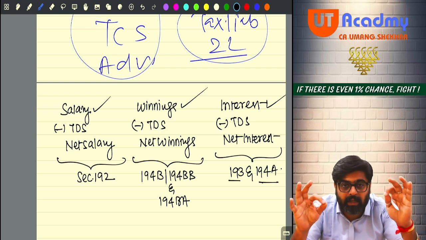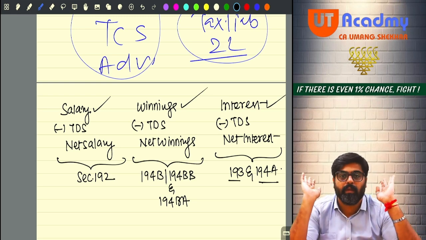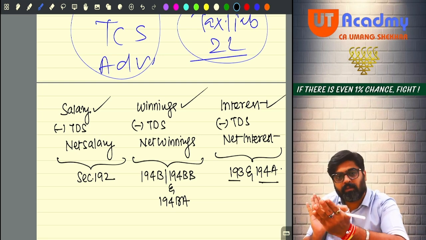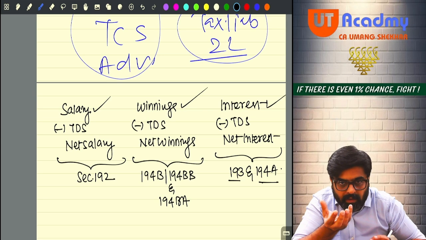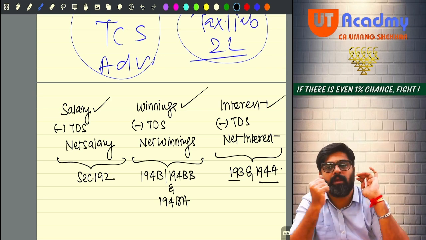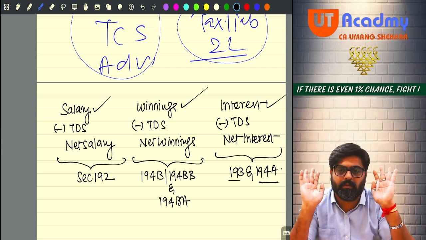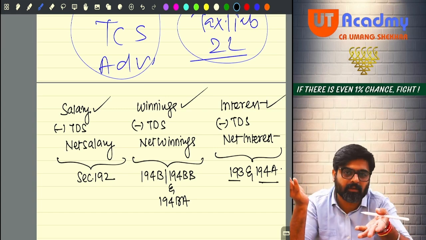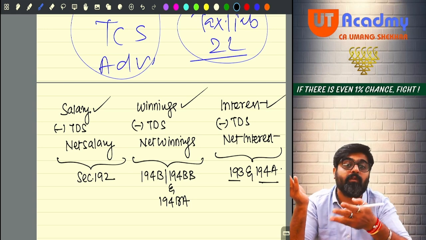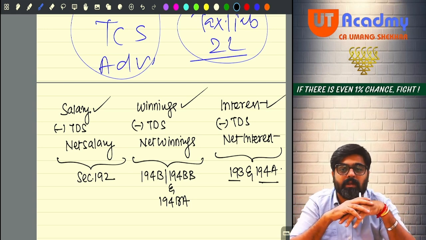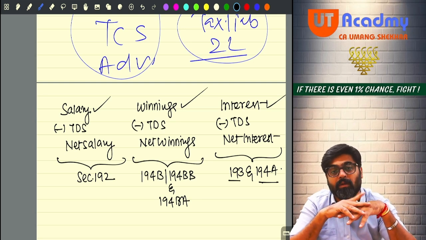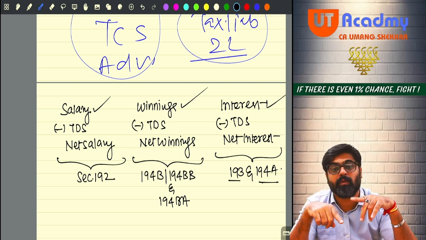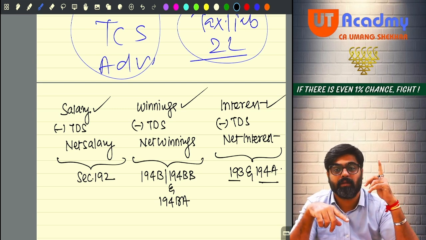Whenever there is a TDS on any amount, the net amount you are getting, in that net amount please add the amount of TDS, make it gross, and the gross amount you show as your income. Always. Sure, sir? That we have done in salary also, that we have done here also in IFOS, with winnings. Now I'm talking the same thing about interest. So how much amount will you show taxable? Gross interest. The TDS which got deducted, for that you are going to get credit out of your tax liability.